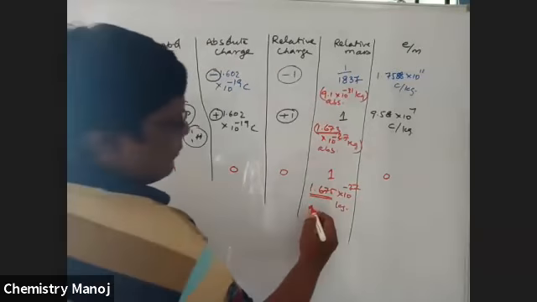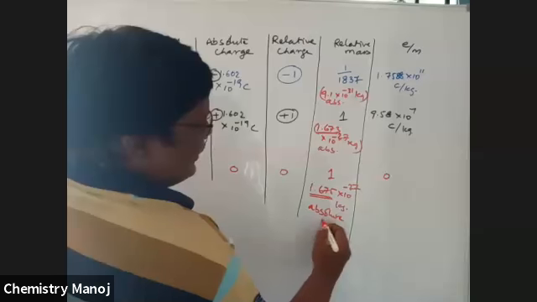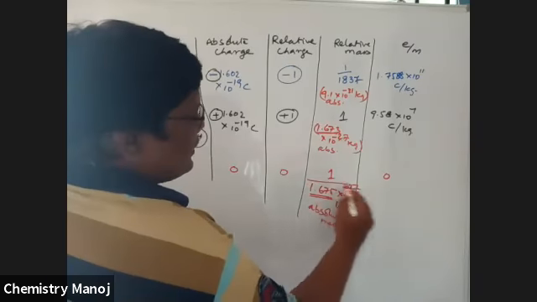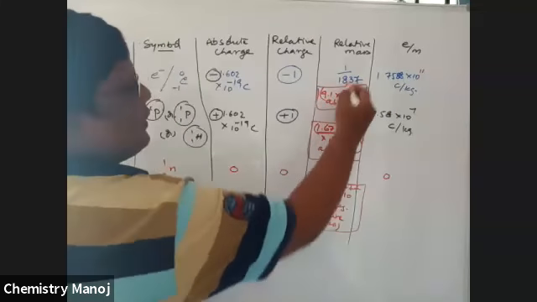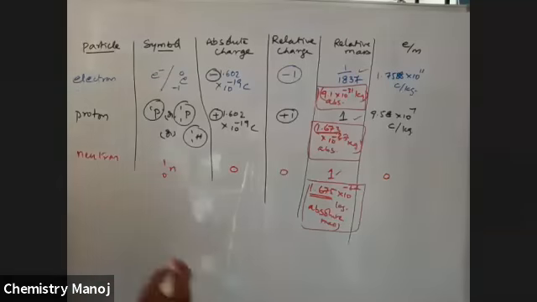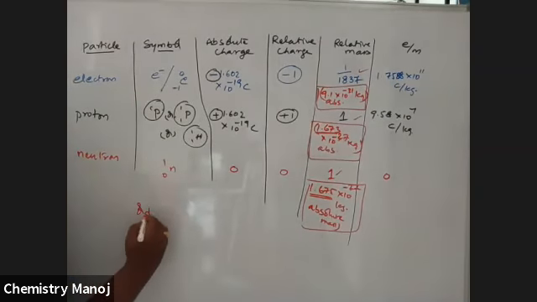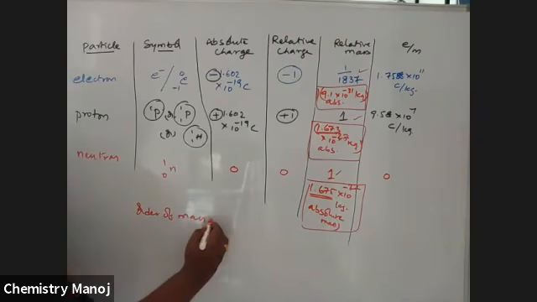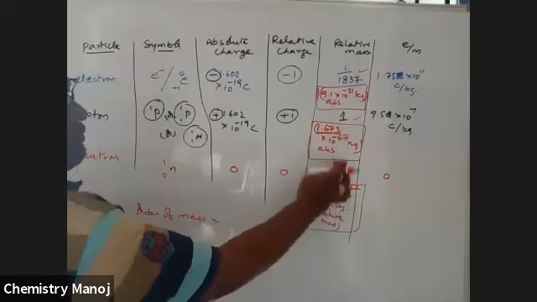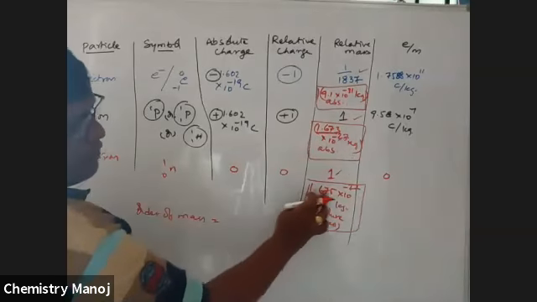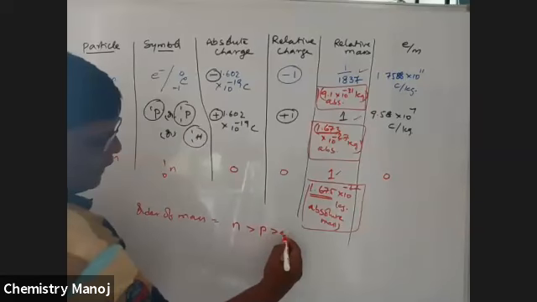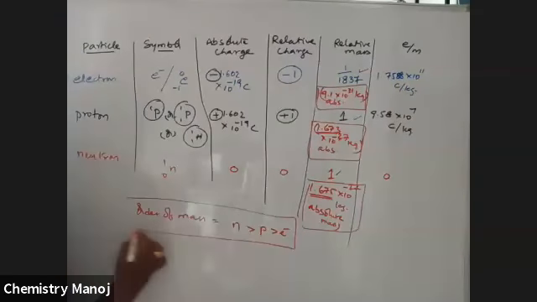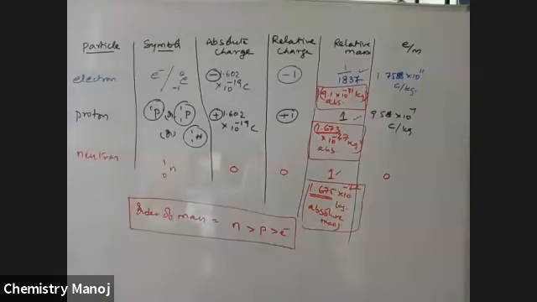So these are absolute masses, and these are relative masses. In general, from the data, the order of mass, whose mass is high: it is minus 27, minus 27, minus 31, but it is 1.675 for neutron. So mass is neutron greater than proton greater than electron. It is the order of mass.